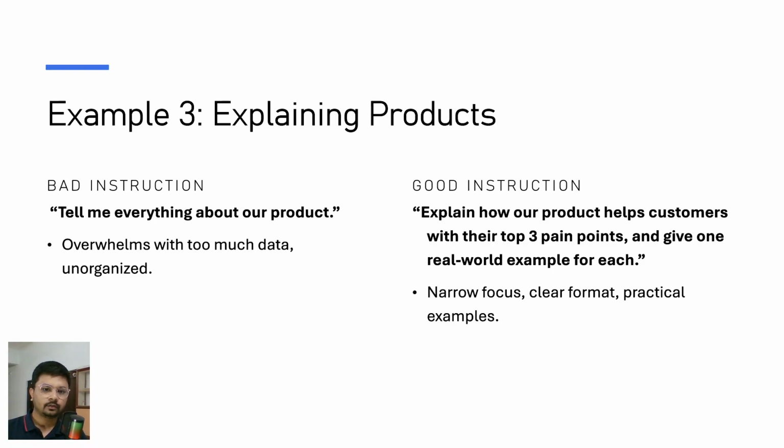If you want to buy a new phone, you go online and check the description, right? But you can also talk to a friend who already has that phone. If you just tell him, friend, explain everything about the product, it will take the entire day. But if you say, I want to buy this product, could you tell me the three best features? What's the camera like? How is the performance? Then the person explaining will get a clear idea of what you want. The AI works in the same way.